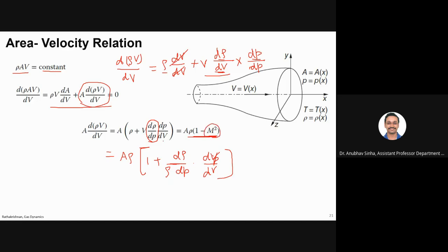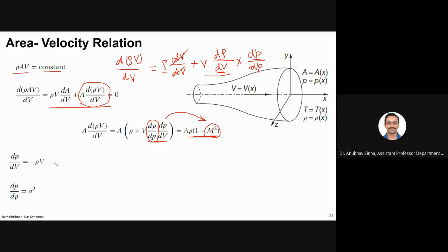I will again say that please go back and look at previous equations, otherwise it will be difficult. So again, I will give this as an exercise. You try and see. If you are not getting this, I will again derive it for you in the next class. Fine. So let us assume that this comes. So A into d of rho V by dV is equal to A rho into 1 minus M square. Now we know that dP by dV is minus rho V. We have derived it a few slides earlier, and dP by d rho is a square.